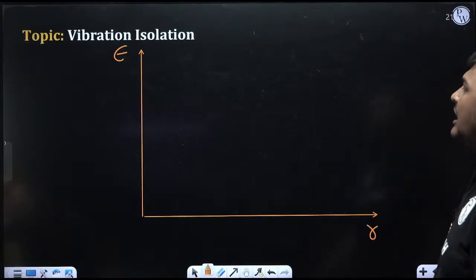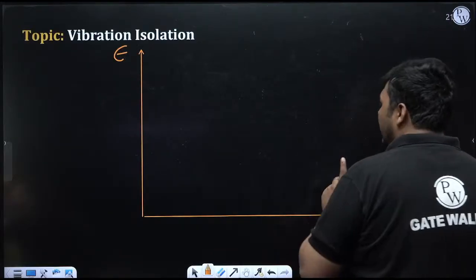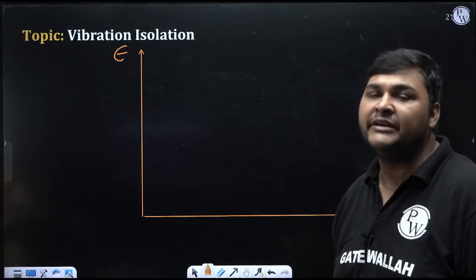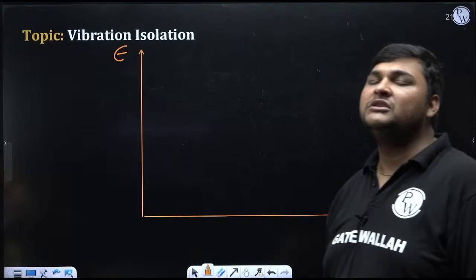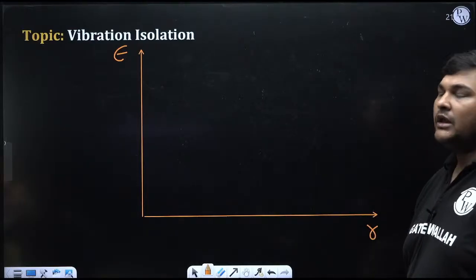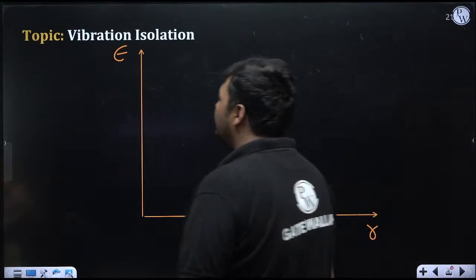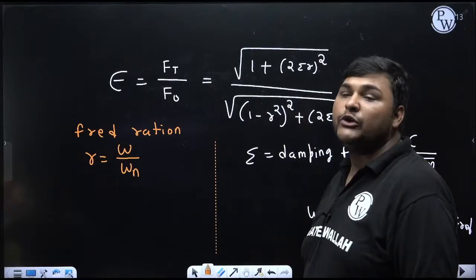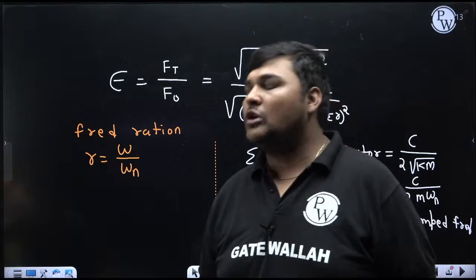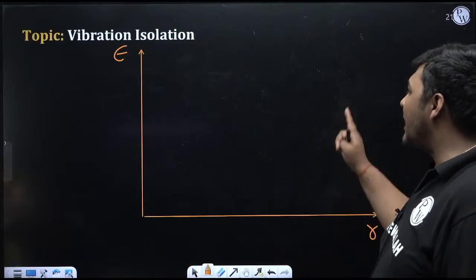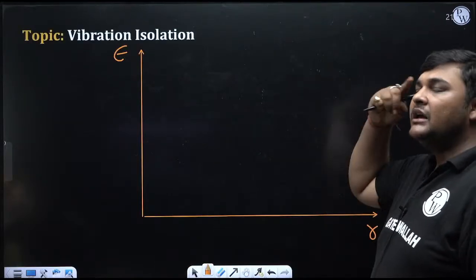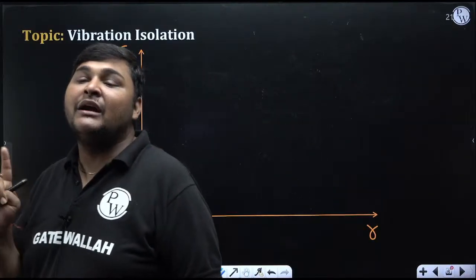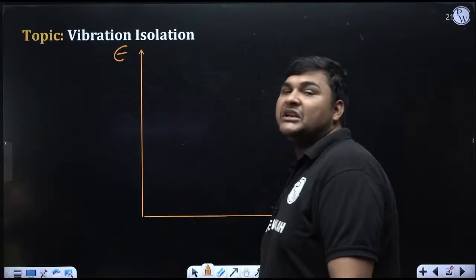So what we are doing now is plotting the graph between epsilon and R for any fixed value of zeta. You can draw for zeta equal to 0, which means it is undamped, no damper is there, zeta equal to 0.1, zeta equal to 0.2, zeta equal to 0.3. For any fixed value of zeta, I am drawing the graph between epsilon and R, and whatever graph I am drawing, I am drawing from that equation. You need to understand the pattern of that graph. So right now, try to understand. Whatever image of the final graph comes, just click a picture of that image in your mind, because that image will never be eliminated from your mind. Whatever final picture comes, just remember that.